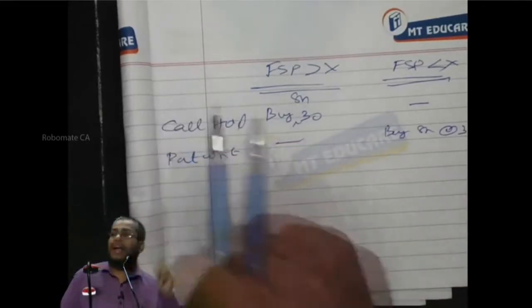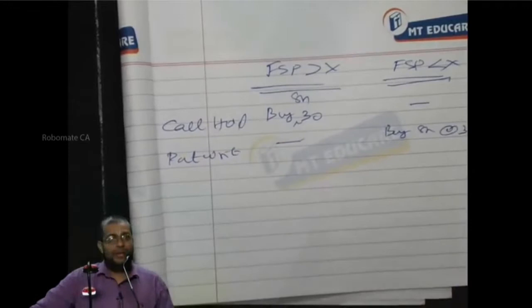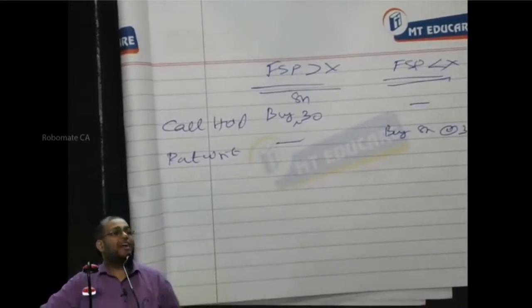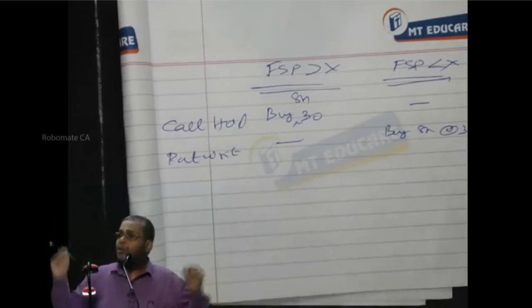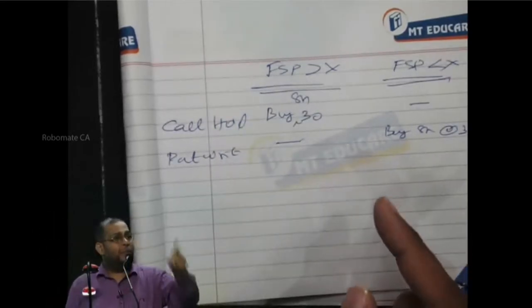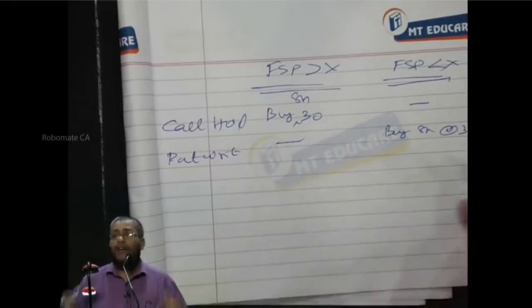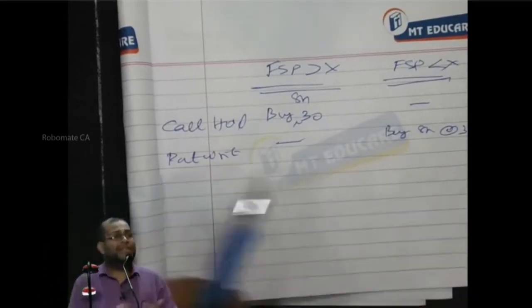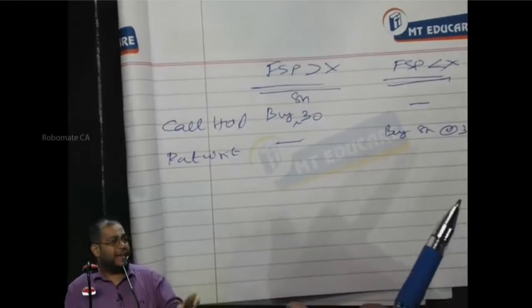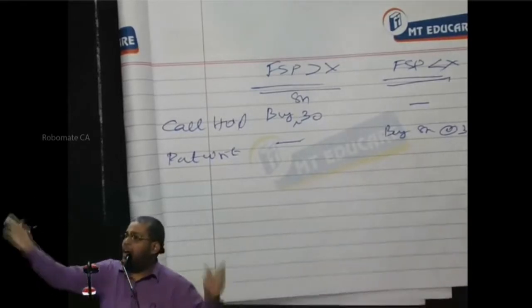I am locked at a price of 30 rupees. It is as good as a forward contract. The call holding ensures that I don't pay more than 30, and the put writing ensures that I don't pay less than 30. That means I am locked to a price.